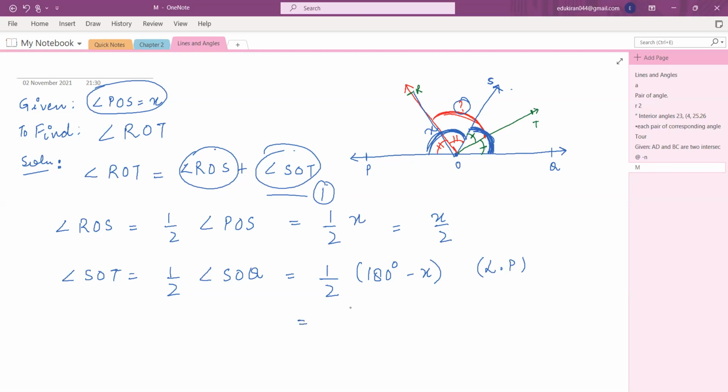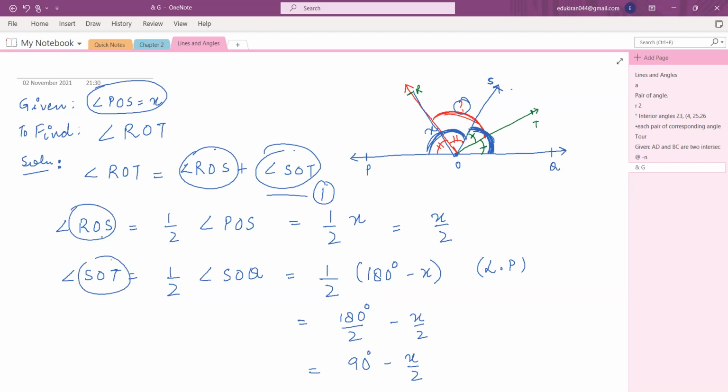Now you multiply this half inside. So what will you get? 180 by 2 minus X by 2, right? So this will give you 90 minus X by 2. So 90 degree minus X by 2. So, okay, now you got ROS and you got SOT.